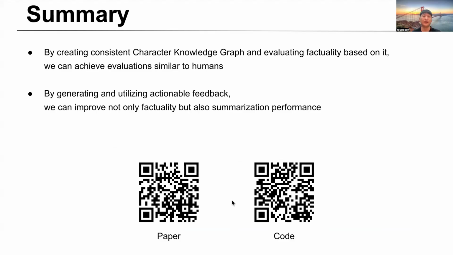Finally, in this work, we create a consistent character knowledge graph and evaluate factuality based on it, so we can make evaluation similar to humans. And also by generating and utilizing actionable feedback from our metric, we can improve not only factuality, but also summarization performance.